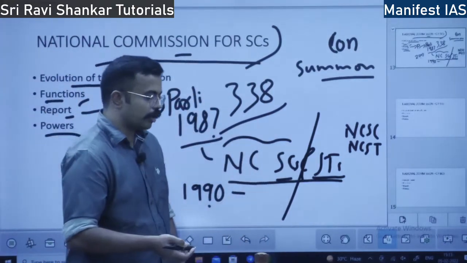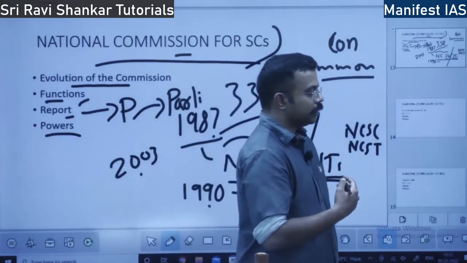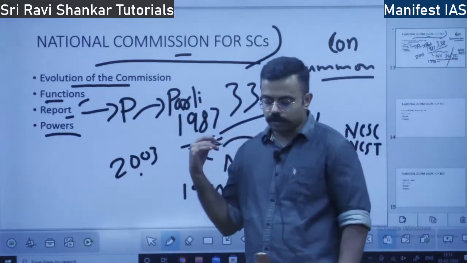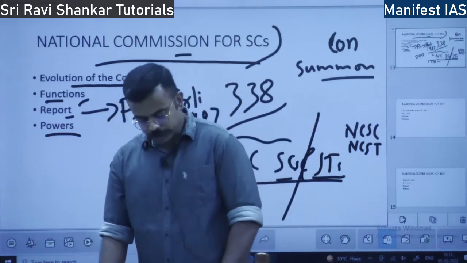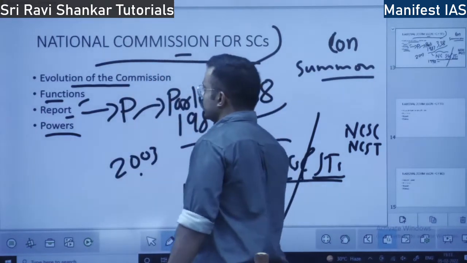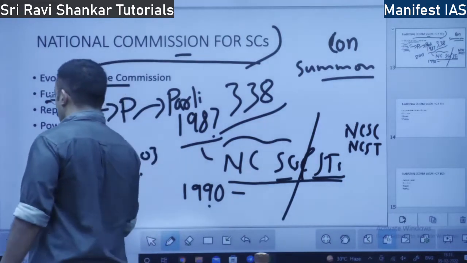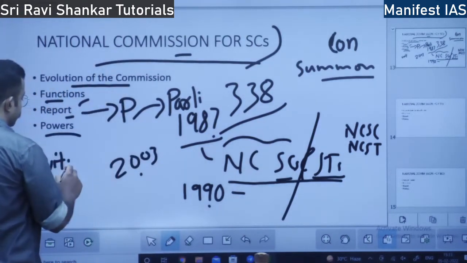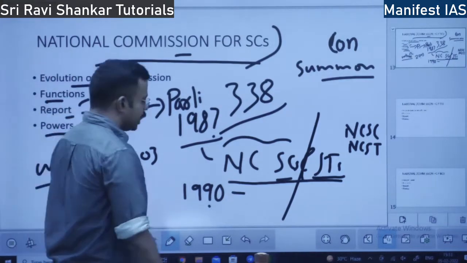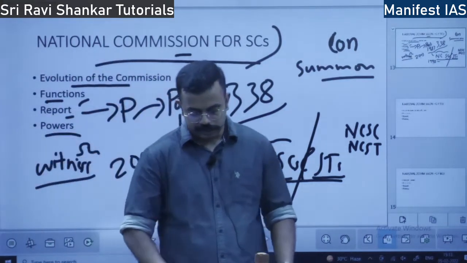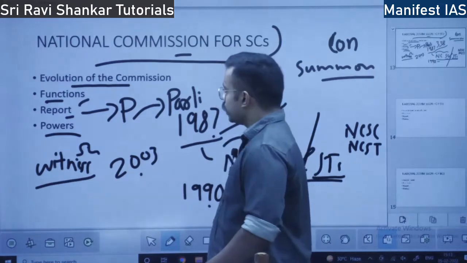So this body can ask for records, public records from the government officers. And also it can issue summons to the witnesses, asking them to come and give their witness. Okay, it can issue summons. These are certain, broadly, certain powers of the National Commission of SCs.